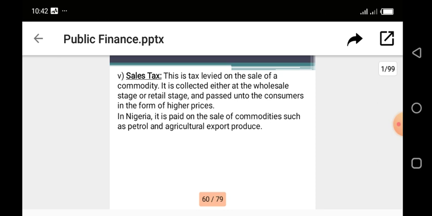Now, their ability to transfer the burden of the tax to the final consumer depends on the elasticity of the commodity in question, which I'll be mentioning very soon. So in Nigeria, it is paid on the sales of commodities such as petroleum commodities and agriculture export products.